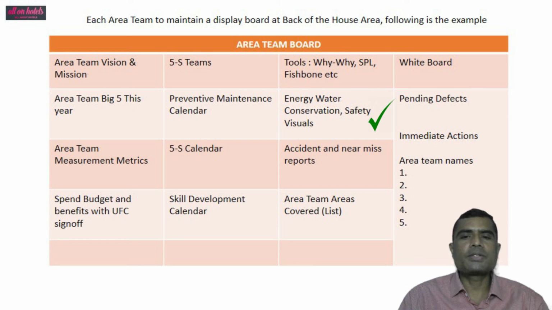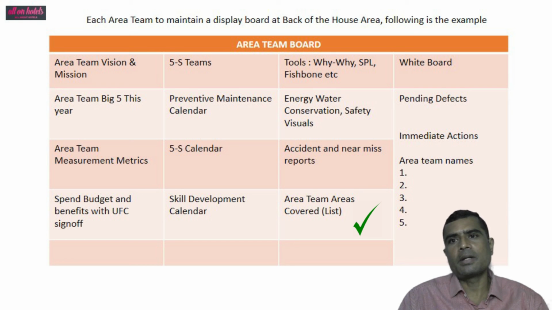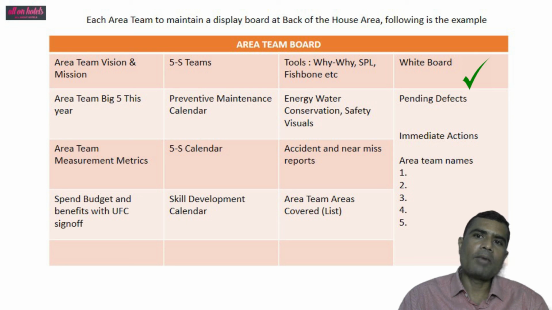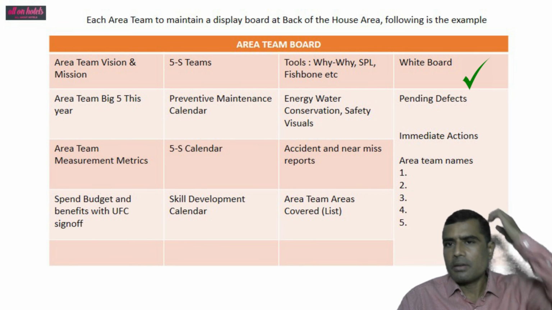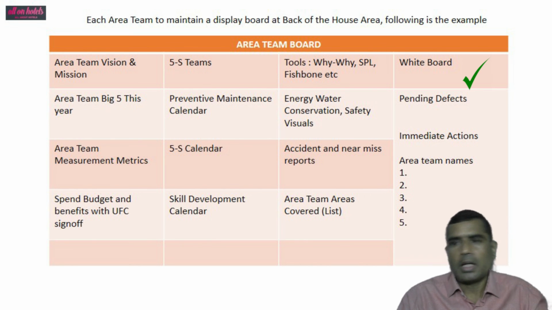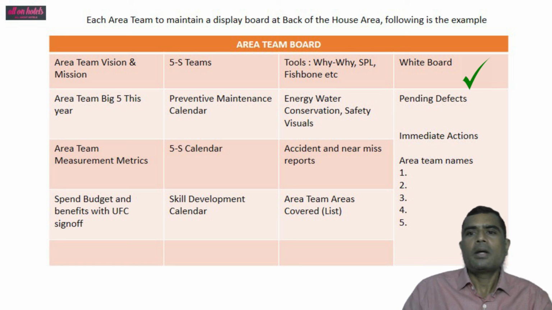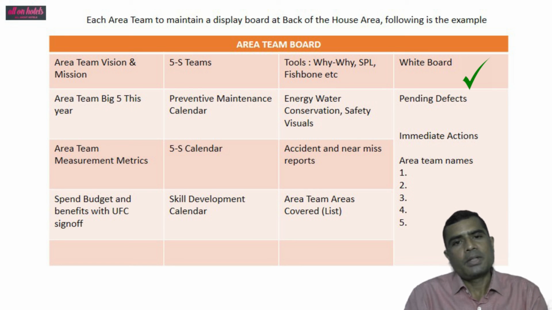Energy, water conservation and safety visuals they can display. Accident and near miss reports can be displayed on the board. The area team areas covered, the list of areas, may be there, and on one side they have a whiteboard. On that they can write pending defects and immediate actions to be taken. Area team names they can put there.